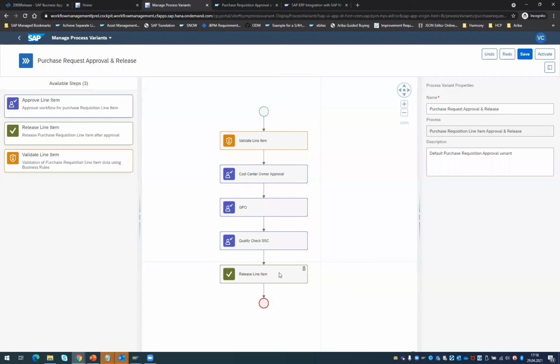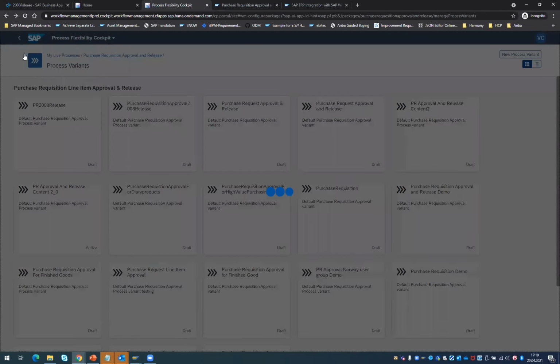And then you will say, okay, my approval steps are configured. The release line item is a mandatory step, because as you know, as part of purchasing, you need to release the line item at the end of approval. And then you do a save, and then if you do an activate, the process variant is activated as a workflow in your business technology platform account. And this is a way you create a new variant of a process.